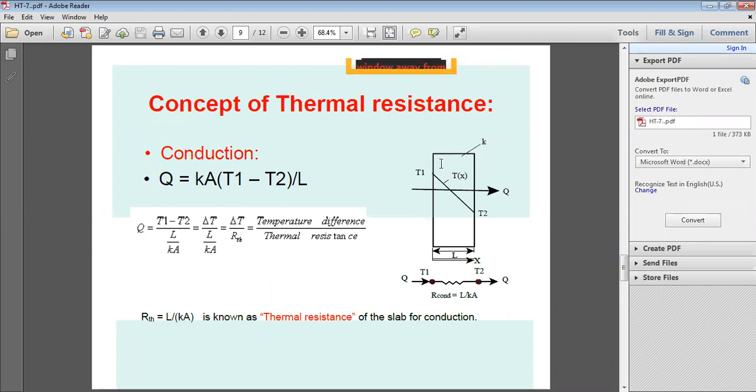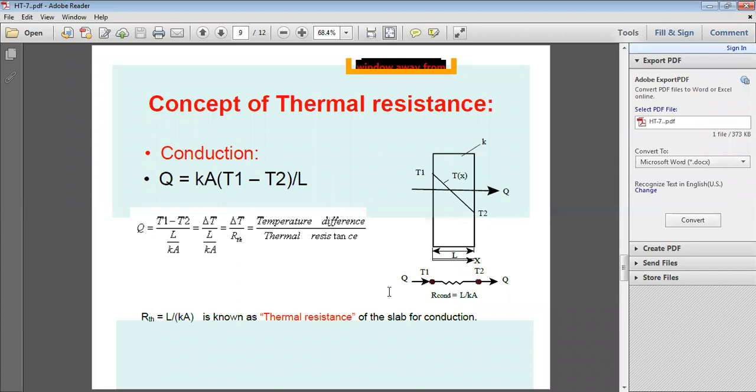What is k? Thermal conductivity of the material in watt per meter Kelvin. What is A? The normal area, perpendicular to the heat flow. The one more dimension will be like this dimension. So you have to calculate the normal area, the left face or right face, same. Height into width, not thickness, then you'll get the normal area. So L by kA is the thermal resistance for a single plane wall.